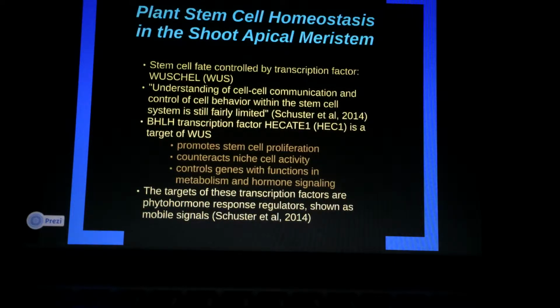The scientists in this article showed that the bHLH transcription factor HEC1 is the target of WUS. It also contributes to SAM function by promoting stem cell proliferation and also counteracts niche cell activity. HEC1 controls genes with functions in metabolism and hormone signaling. The targets of these transcription factors are phytohormone response regulators, which are shown as mobile signals. Their work shines light on mechanisms that guide meristem function and shows that the overall system is more complex than previously suggested.